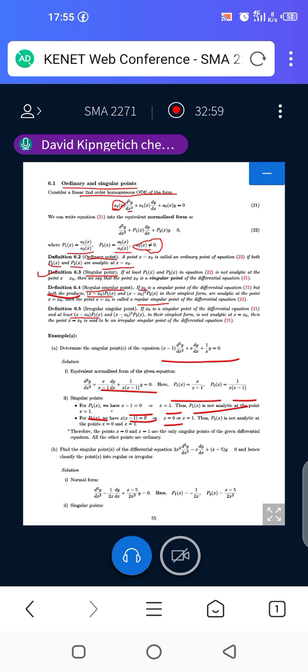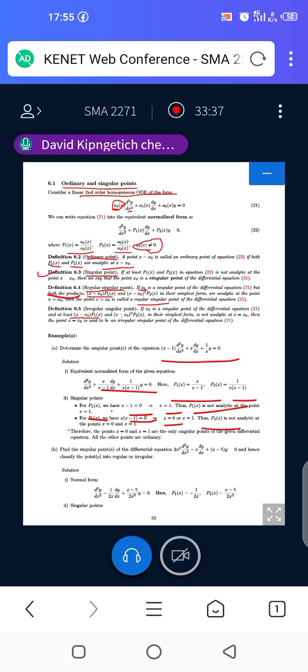And when does this function become not analytic? p2 will not be analytic at x equal to 0 and at x equal to 1, simply because when x is 0, I have 0 times (0 minus 1), which is 0. When it is 1, we have 1 times (1 minus 1), which is 0. So it will not be analytic at x equal to 0 and x equal to 1.